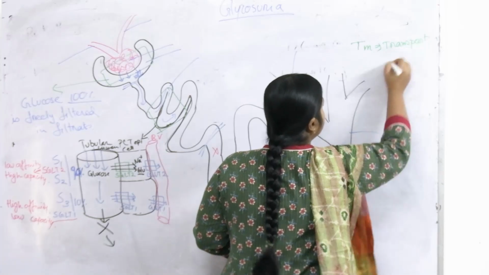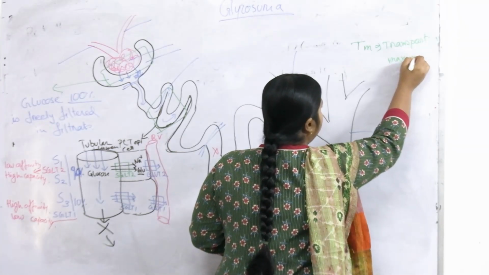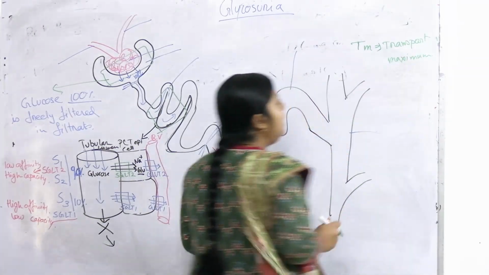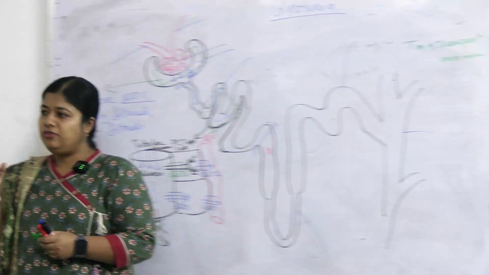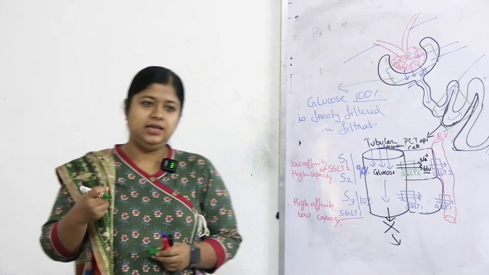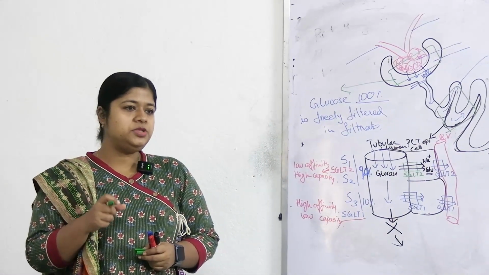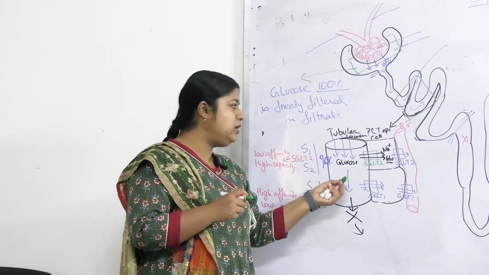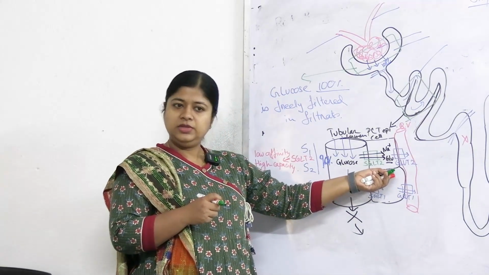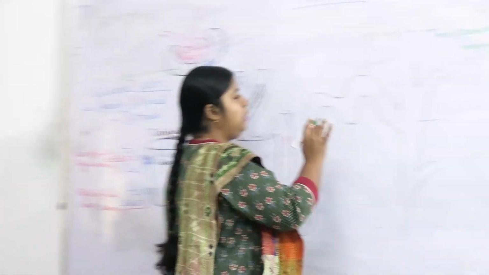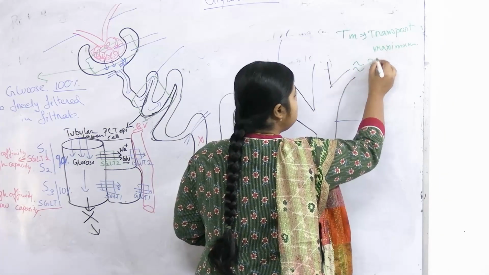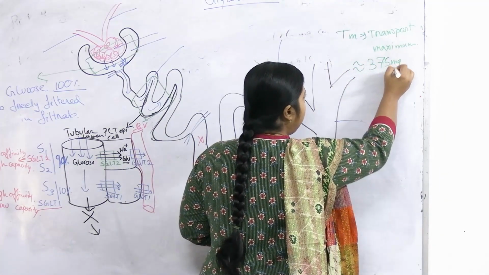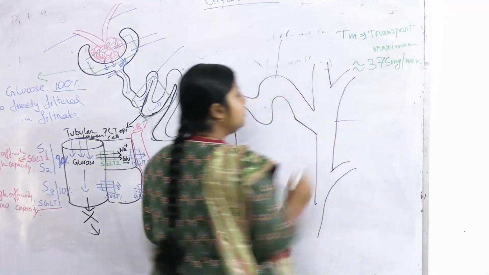Transport maximum. That is the rate of transport of glucose from lumen to the cell. A rate of reabsorption of glucose from the tubular lumen to cells. Okay, and this approximately is 375 milligram per minute.